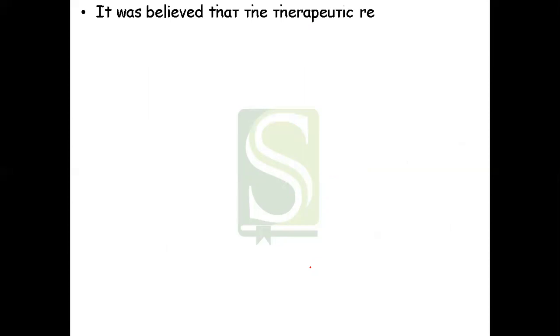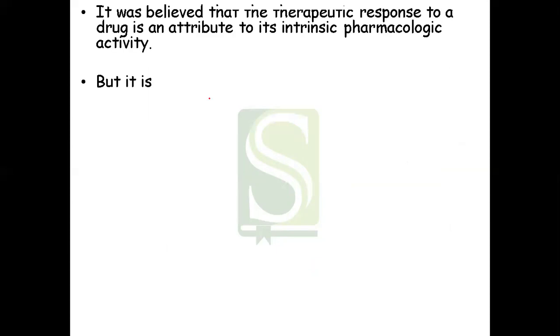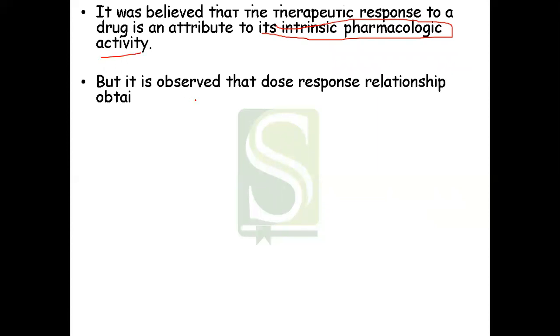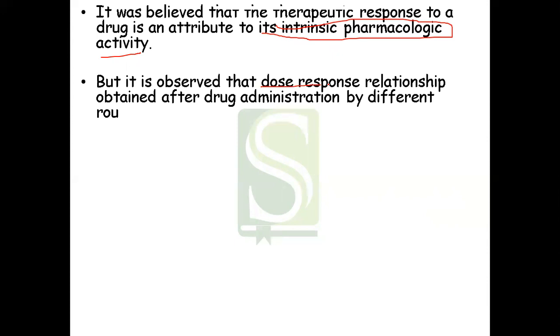It was believed that the therapeutic response to a drug is an attribute of its intrinsic activity only. But now it was observed that the dose response relationship obtained after drug administration by different routes is not the same. Meaning what? After giving a drug by IV route, immediately the patient is going to get the therapeutic effect.